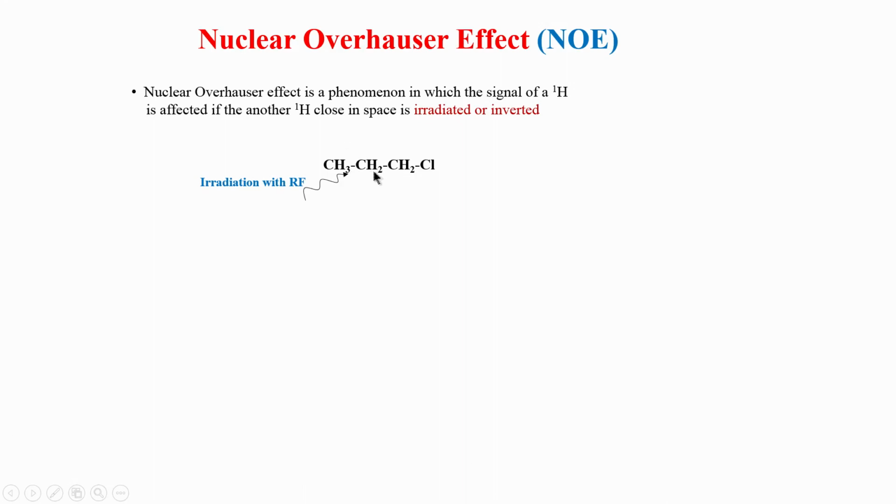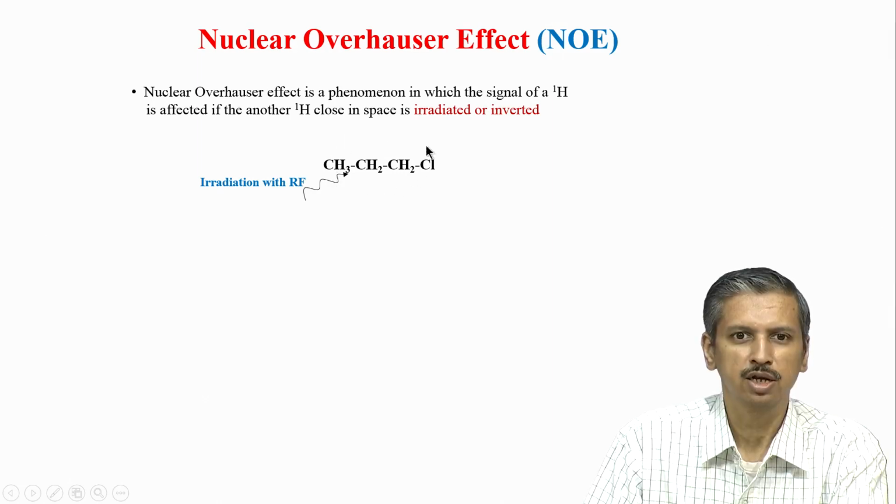And if I irradiate this hydrogen, it can affect this hydrogen or it can affect this hydrogen as well. So, the important point here in NOE is that there is a distance or proximity dependence. Hydrogens which are close to each other in space are the ones which are affected by each other. So, here we do not consider J coupling; this phenomenon is purely a through-space effect, meaning it is in three dimensional space.